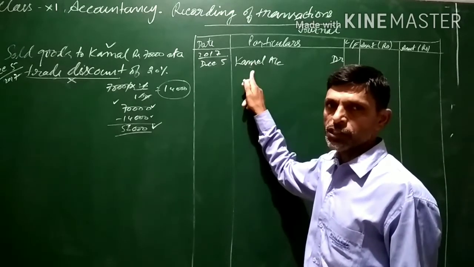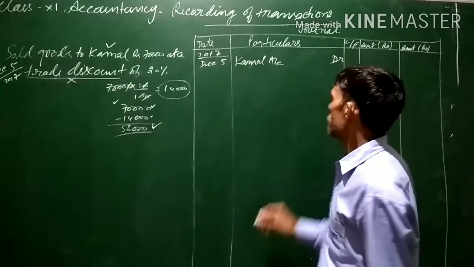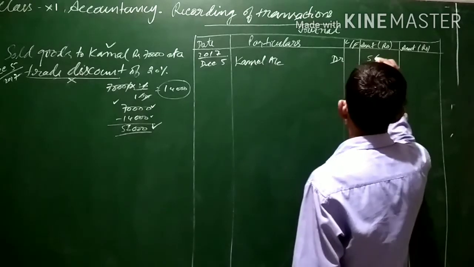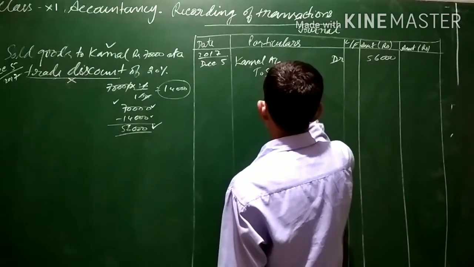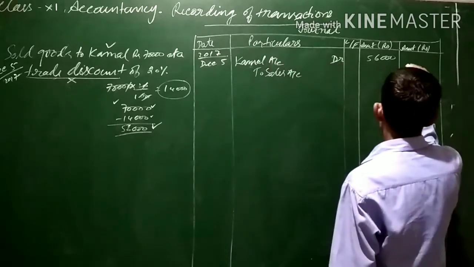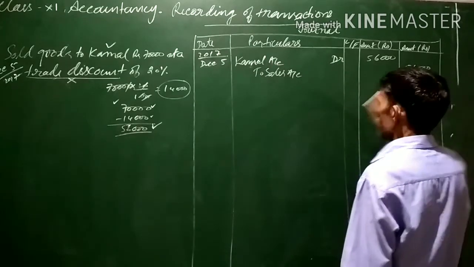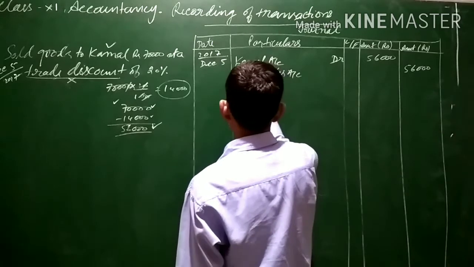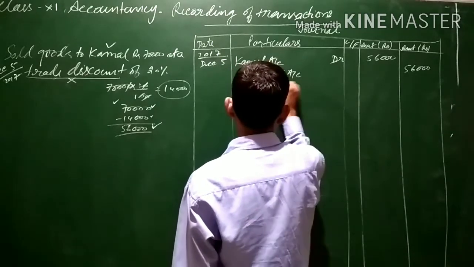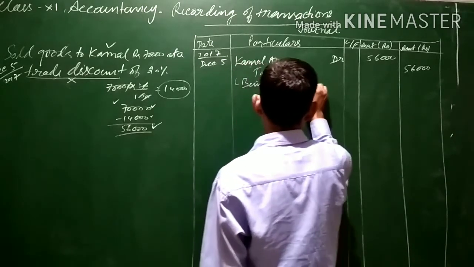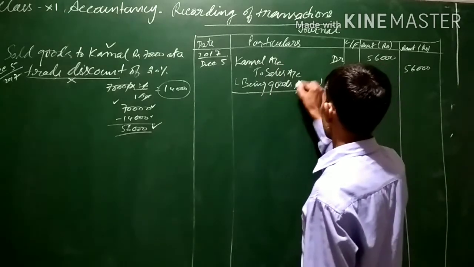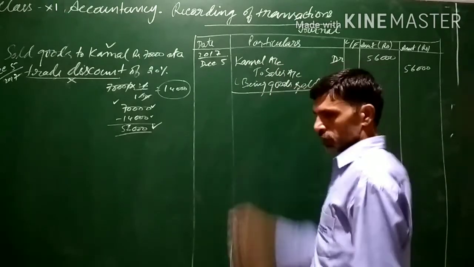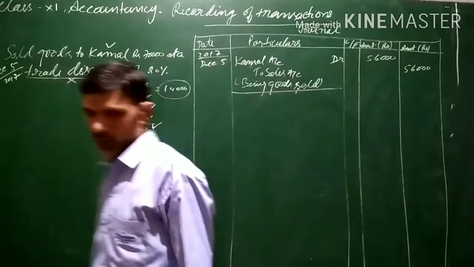If an asset increases, it is debited. So we have to debit Kamal account with rupees 56,000 and credit sales account 56,000. The narration will be 'being goods sold'. We can also write 'being goods sold on credit to Kamal'. These things we can also mention.